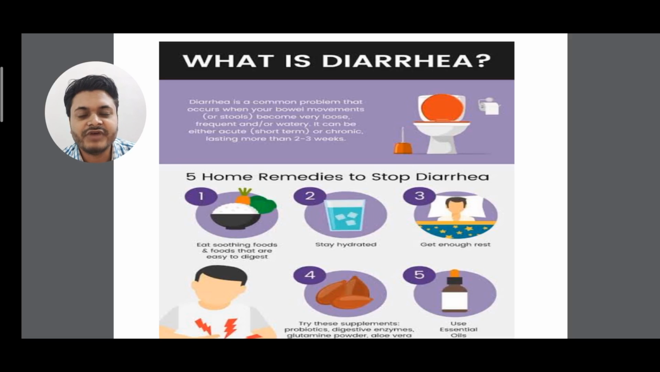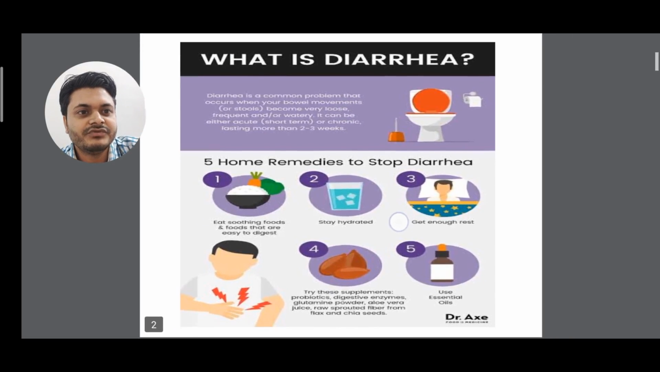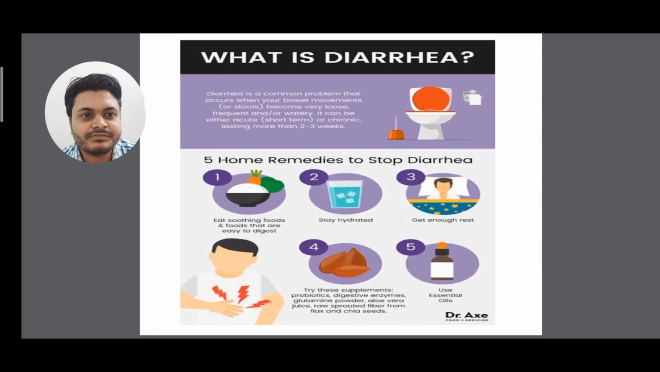Clear? So there are 5 homemade remedies to stop diarrhea. First is eat soothing food and food that is easy to digest. Next is you have to stay hydrated. Point 3, get enough rest. Point 4, try supplements like probiotics, digestive enzymes, glutamine powder, aloe vera juice, raw sprouted fiber from flax and chia seeds, as well as point 5, use essential oils.